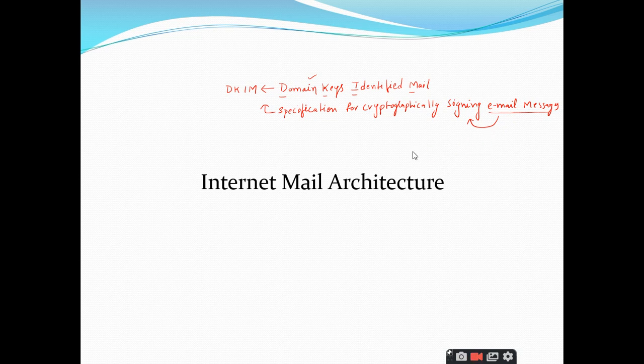He will be giving the responsibility of signing his mail for a domain to a third party. A third party will take the responsibility of signing the emails sent by the user. So that is called Domain Keys Identified Mail. Is it clear?